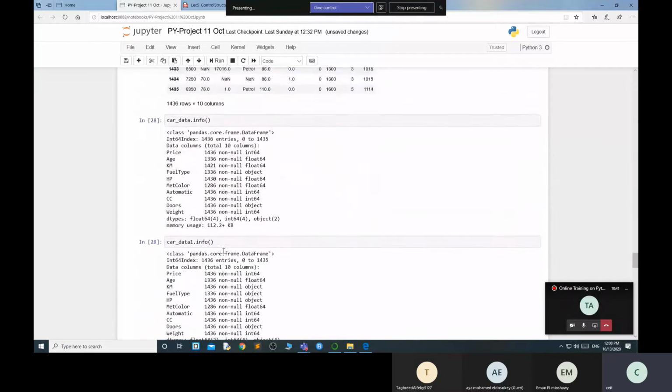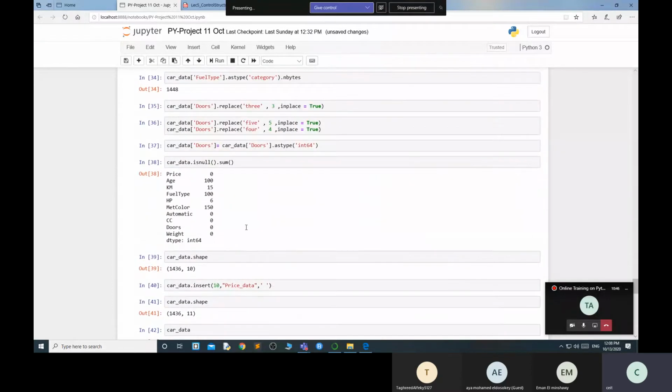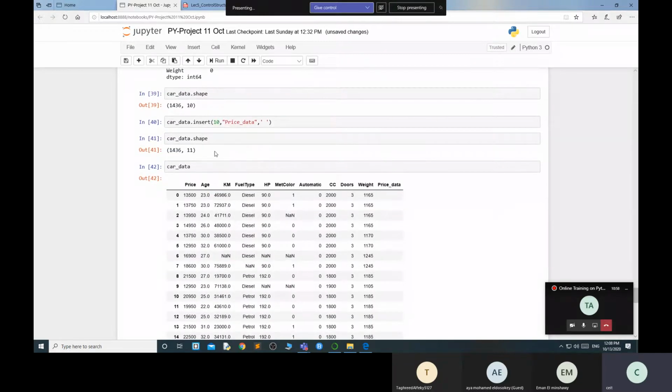If you remember, in the last class we changed everything and did some manipulation, because door is available as an object value and we needed to convert it into a numeric value. So we did all these things.